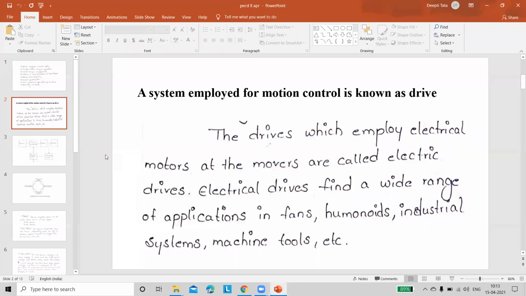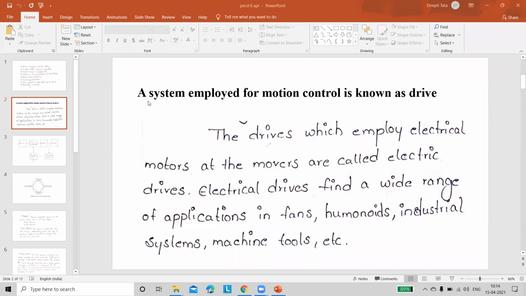Drive means a device in which control of speed exists. The device can be called a drive. Otherwise, the drives employed for electric motors are known as electric drives. See the screen carefully.